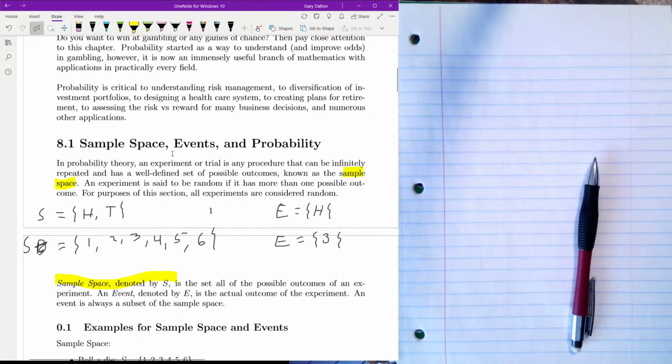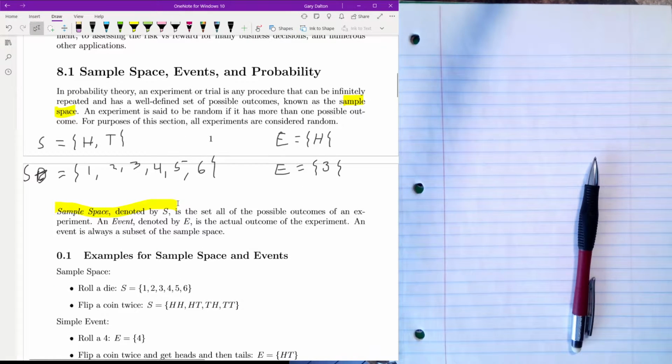And then we have a bunch of examples for a sample space and events. So if you roll a die, and I just did this, the sample space is 1, 2, 3, 4, 5, 6. If you flip a coin twice, so previously I said flip a coin once, well now we're flipping it twice. If you flip a coin twice, you can get heads, heads, heads, tails, tails, heads, tails, tails.